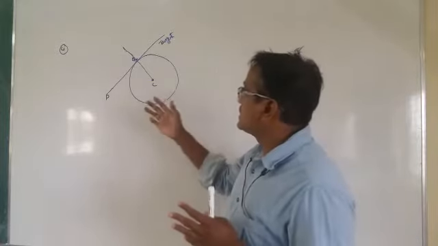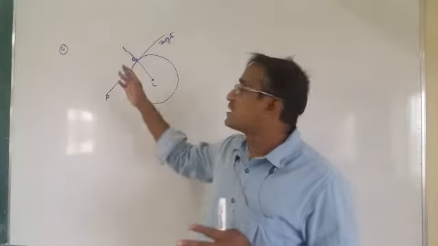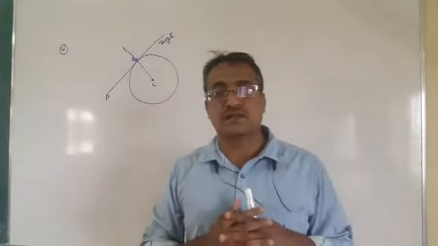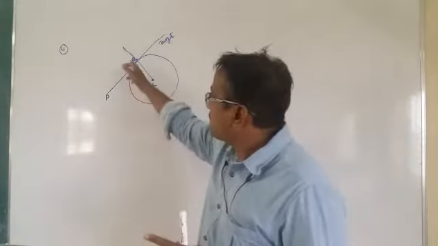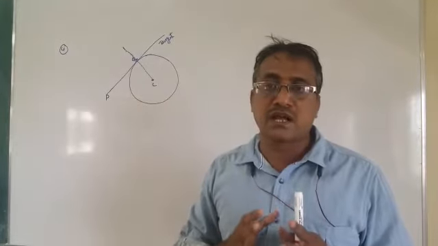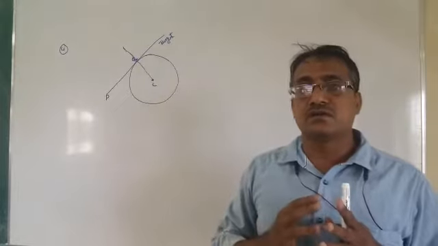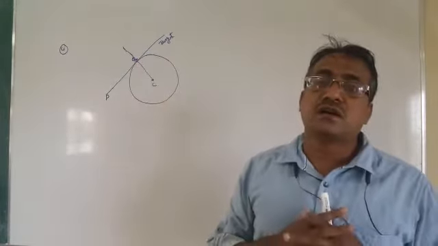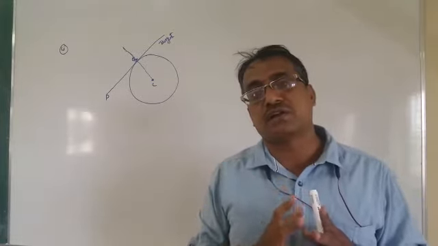Here you can see a line passing through the point P touches the curve at the point Q. Here the curve is a circle. If a line touches this circle at exactly one point, then that line is called a tangent to the circle. Now this point Q is called the point of contact.